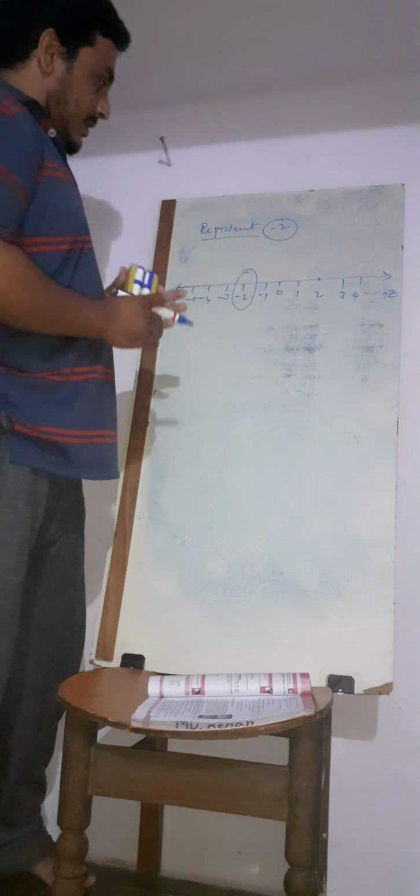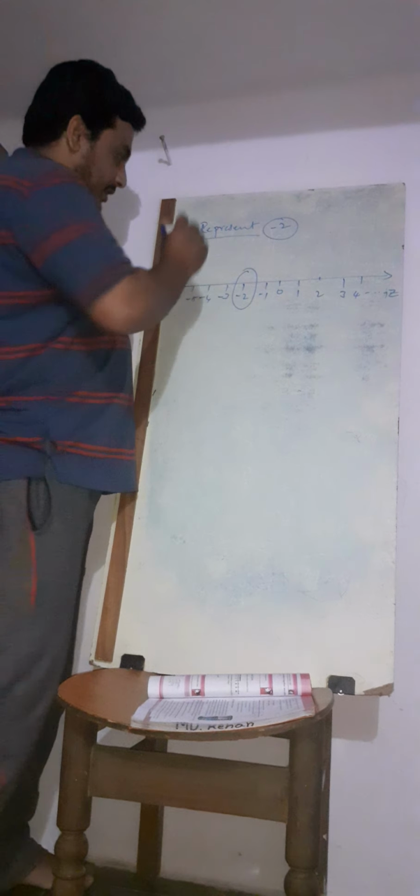Is it clear, ma'am? This is about the numbers. Just remember the definition of integers.